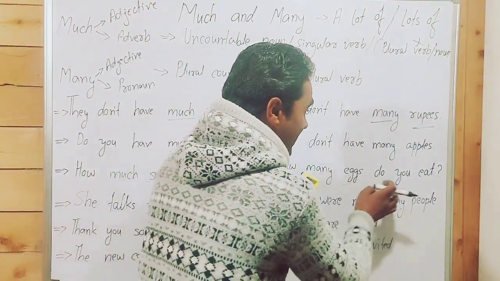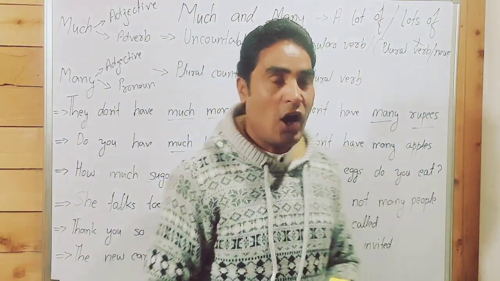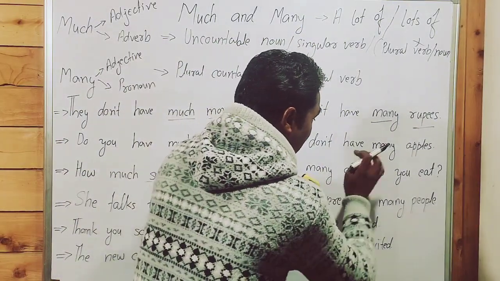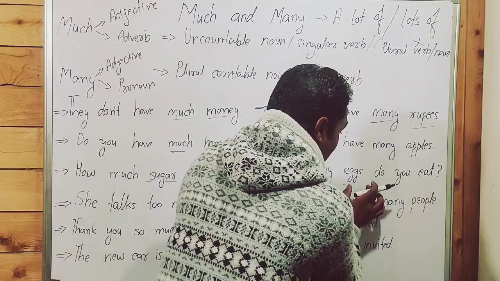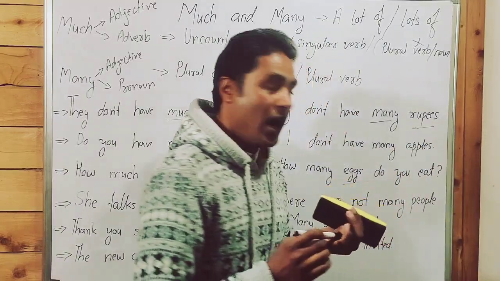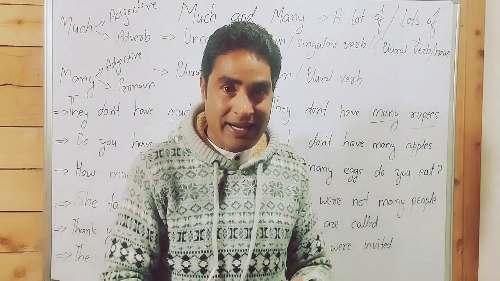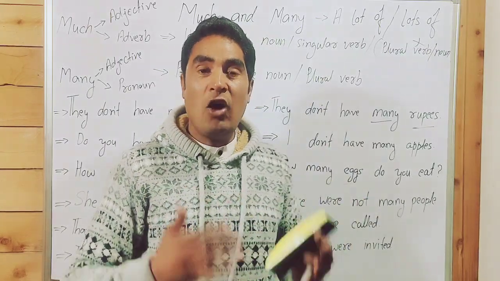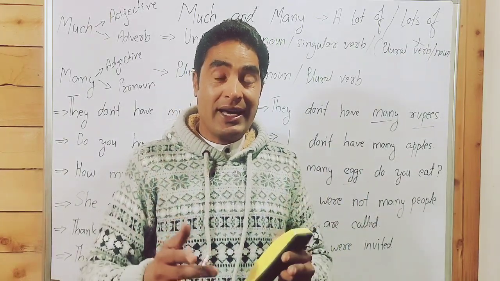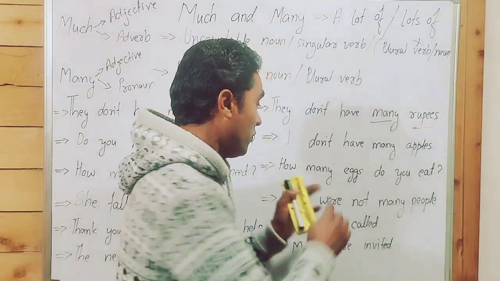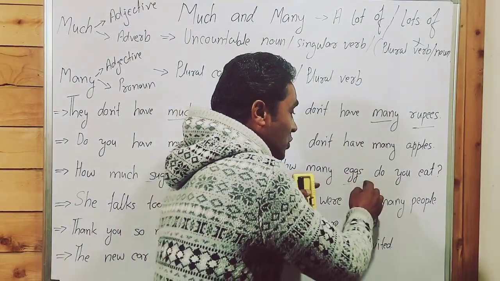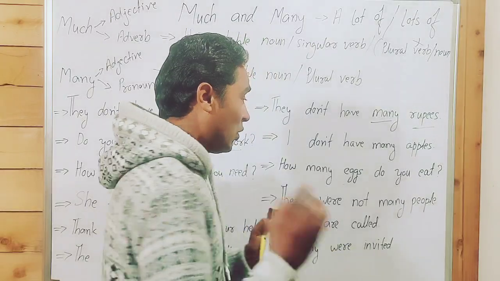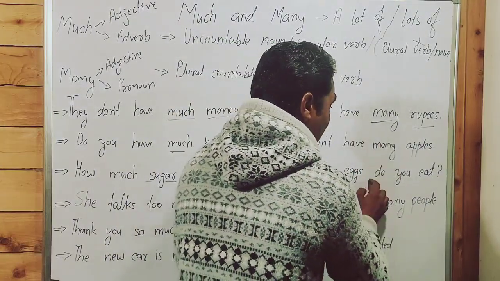How many eggs do you eat a day? After how many, a plural noun follows and it takes a plural verb. How many students were there? Not how much student. It will be an incorrect sentence. If you say how many students were there, it will be the correct answer. Students is a countable noun, so we can't write how much with it.